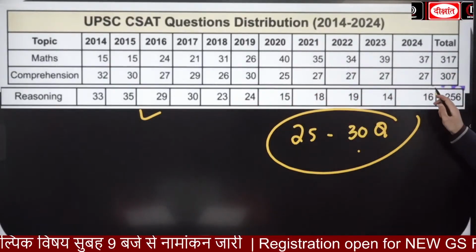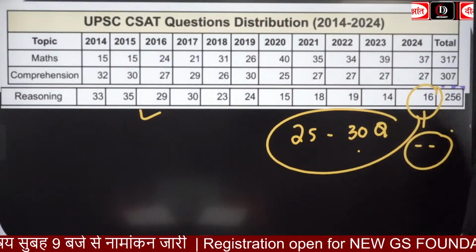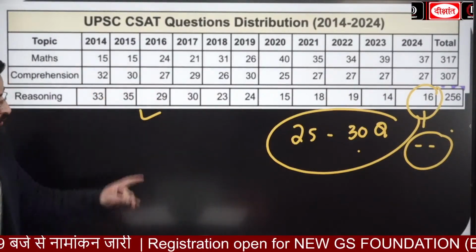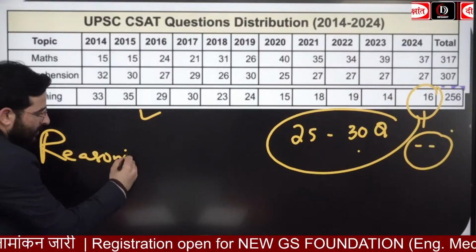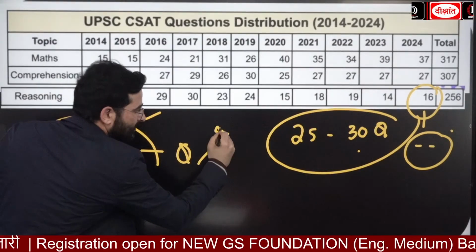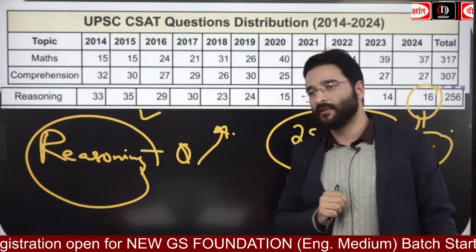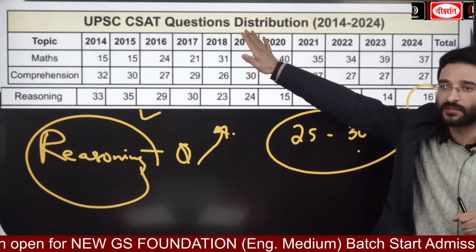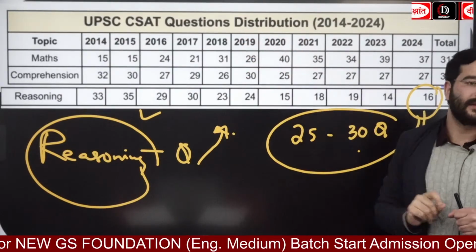So जब भी reasoning वाले portion से questions कम होते हैं, we get to see the aspirants come out and they say that the paper was difficult. जब reasoning में अच्छे खासे questions आते हैं, when the number of questions from this portion increase, the more people are going to qualify the CSAT paper. So please remember this. These are going to be the 3 important portions which you have to tackle when looking at the CSAT paper.